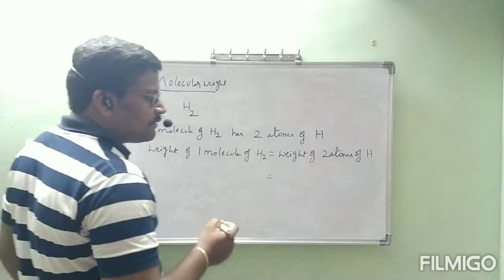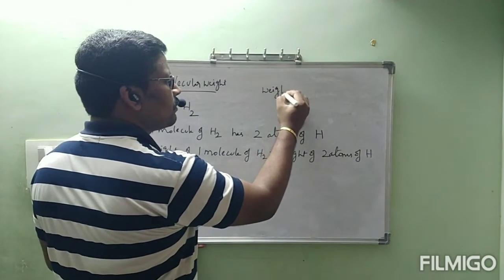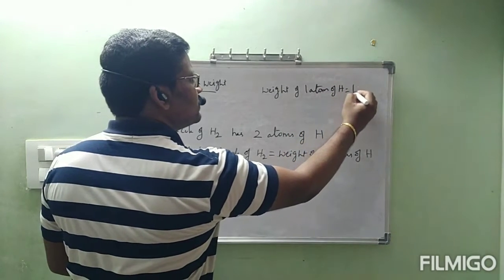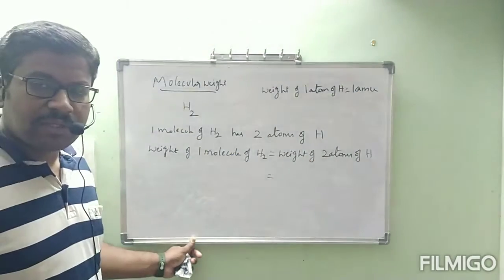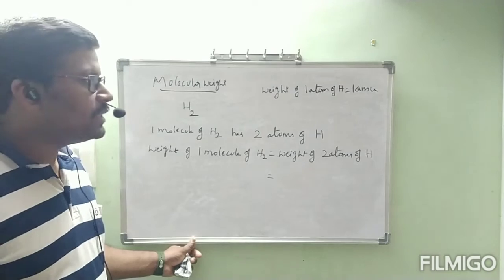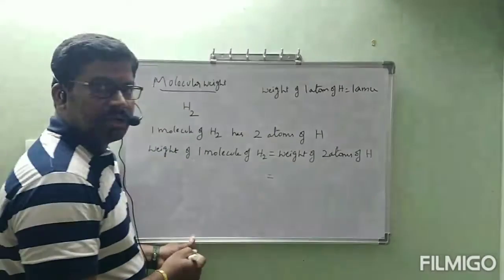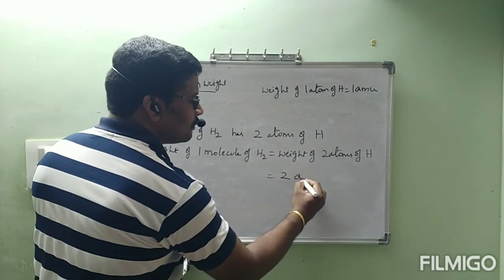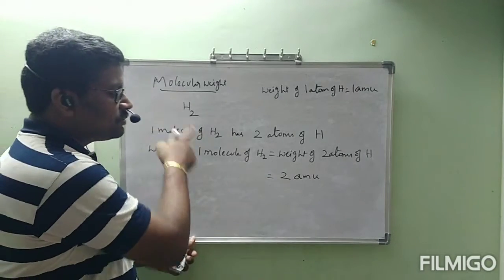Now see, weight of two atoms of H. What is the weight of one atom of H? Weight of one atom of H is equal to 1 AMU. That is nothing but atomic weight. We have seen atomic weight in the last class, that weight of one atom of H is nothing but atomic weight. Atomic weight of H is equal to 1 AMU. Then how many atoms of H are present here? Two atoms of H. Then weight of two atoms of H is equal to 2 AMU. Now what is the molecular weight of H2?